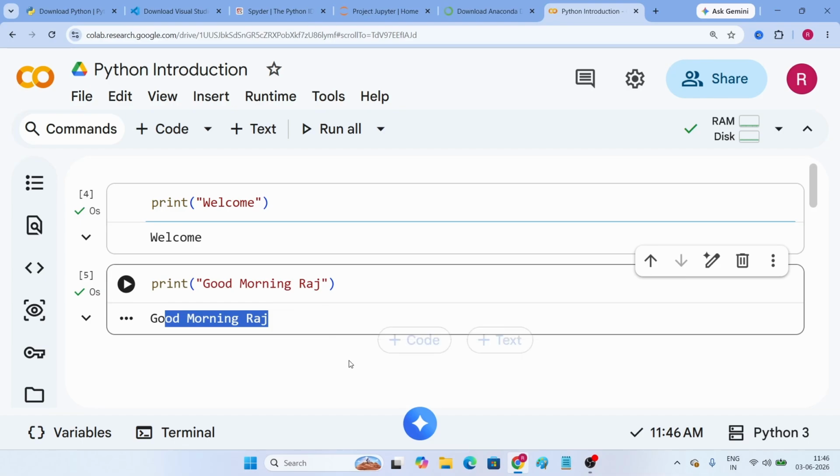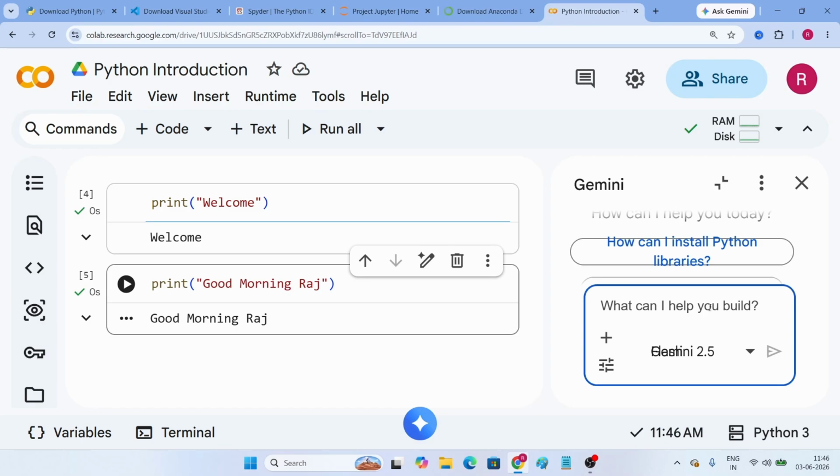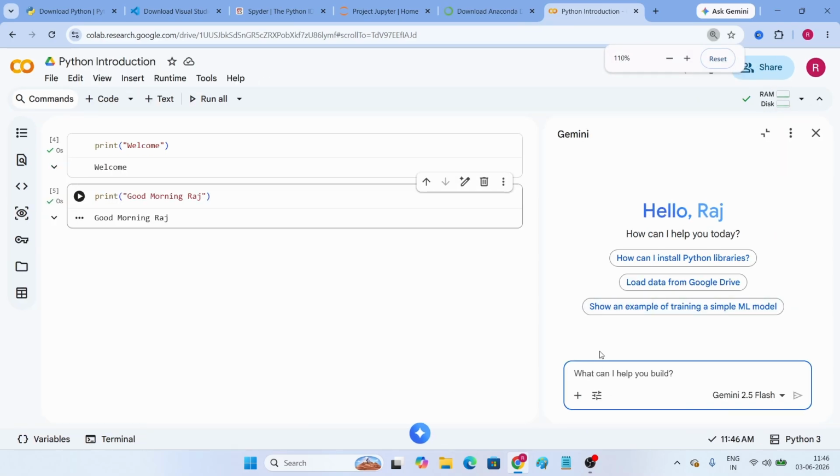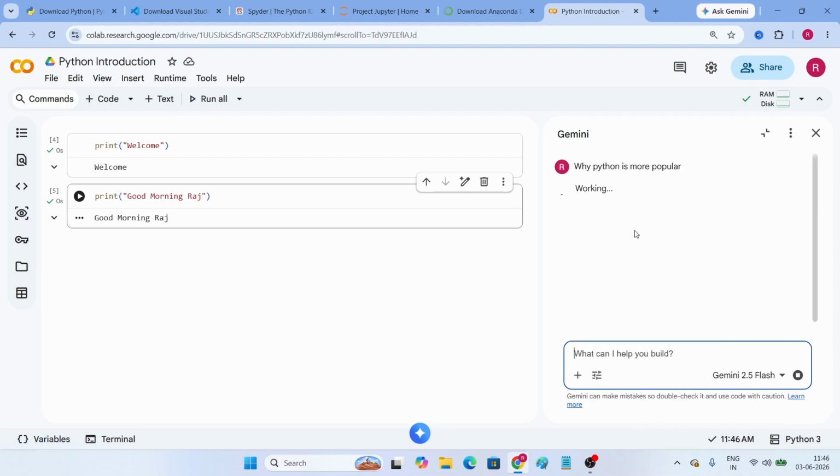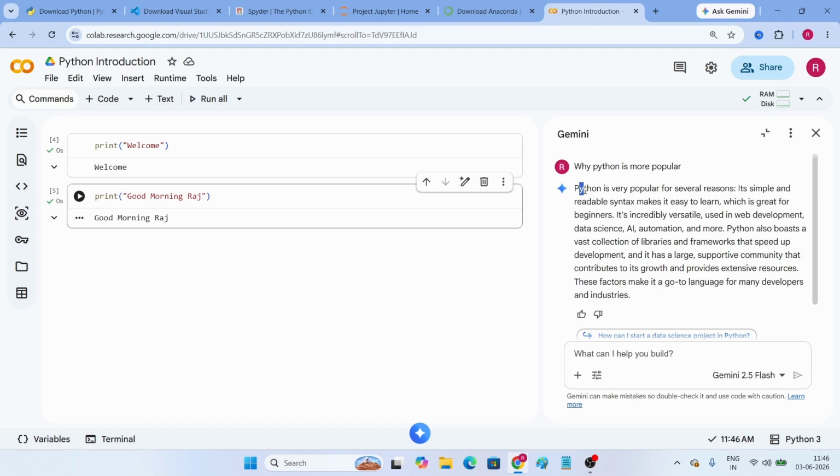And we can even make use of Google Gemini. Once you click here, it's going to open Gemini, and here you can give our task. For example, you can mention what is the need of Python, why Python is more popular. Send this message and Gemini is going to provide the result to us. It explains that Python is very popular for several reasons.